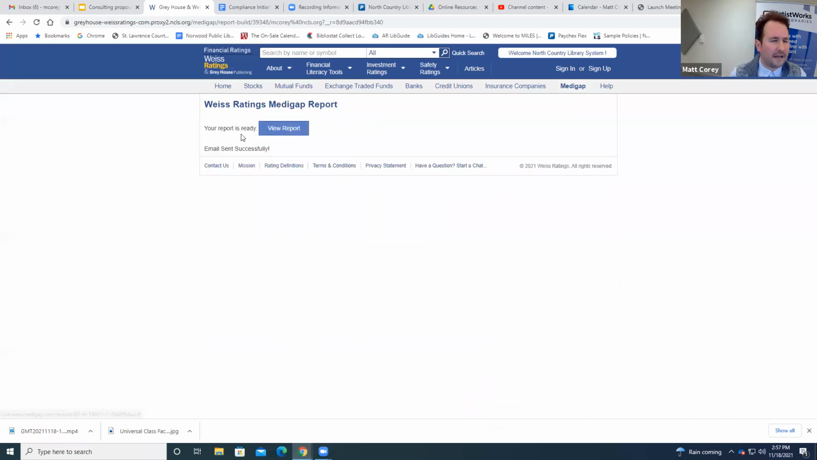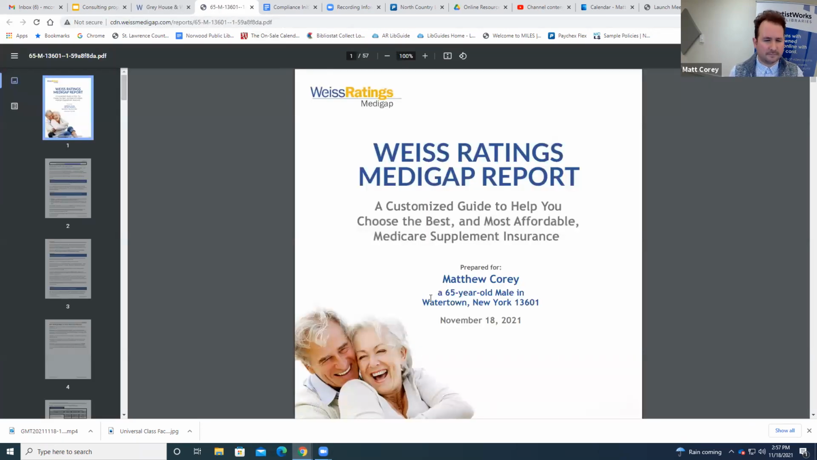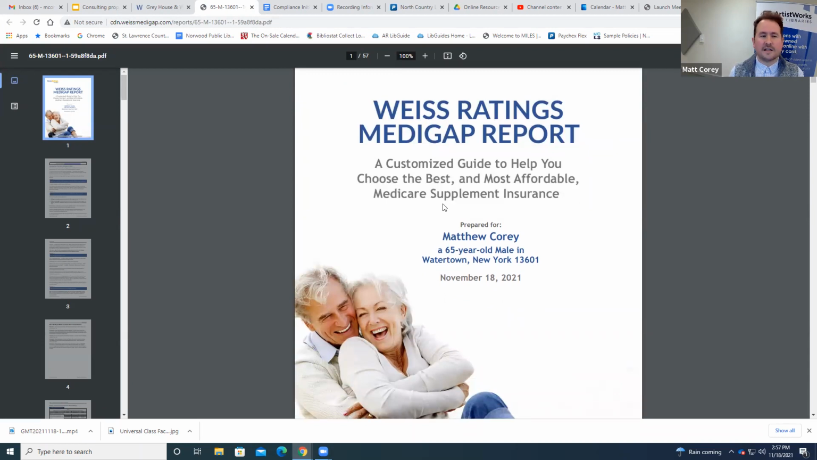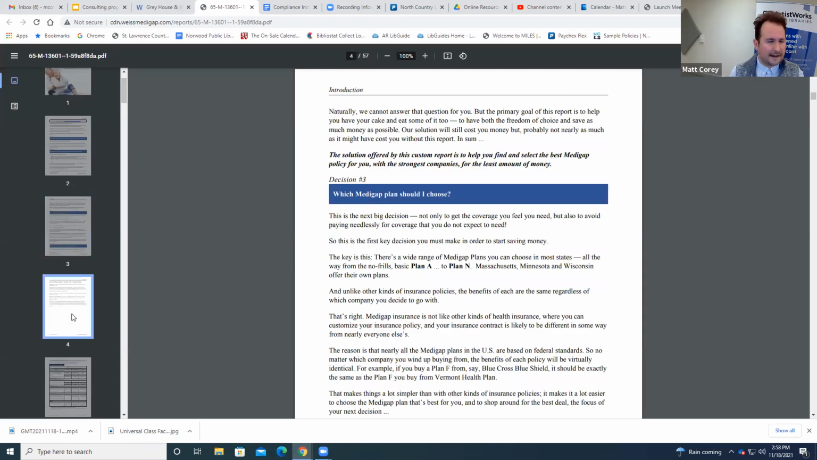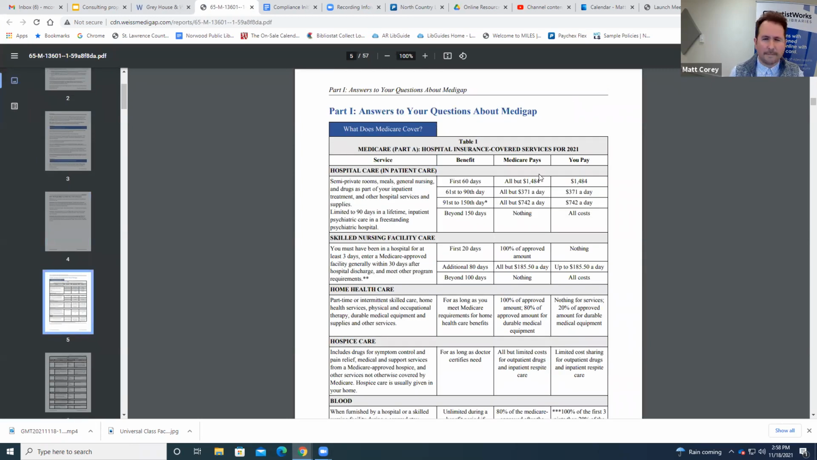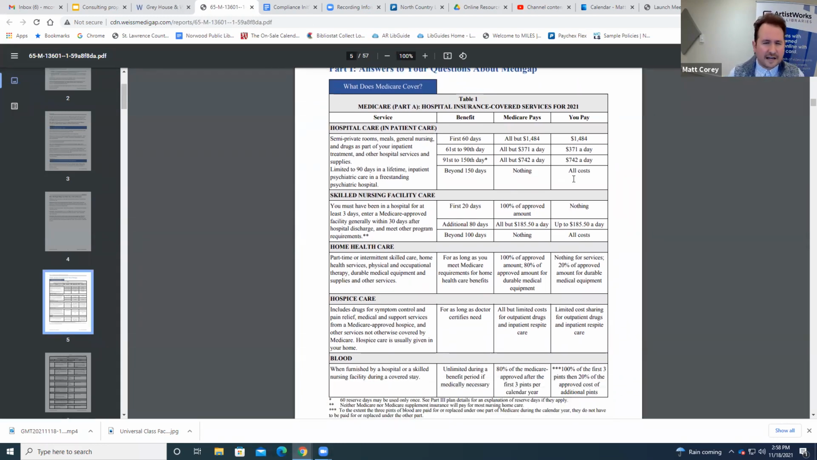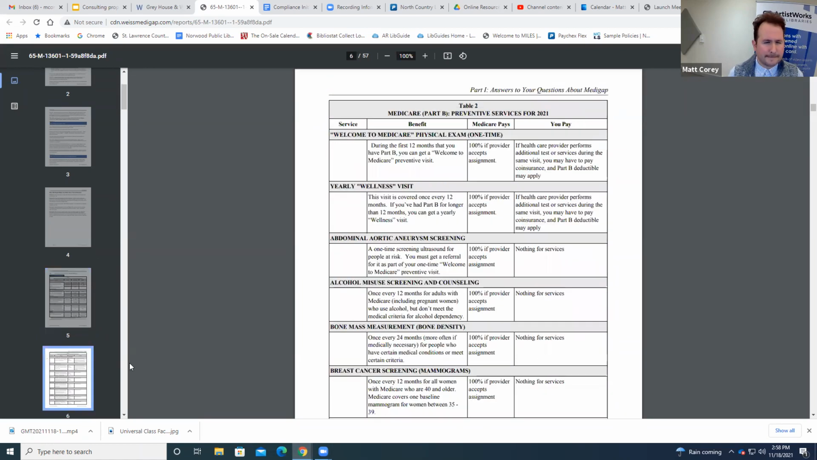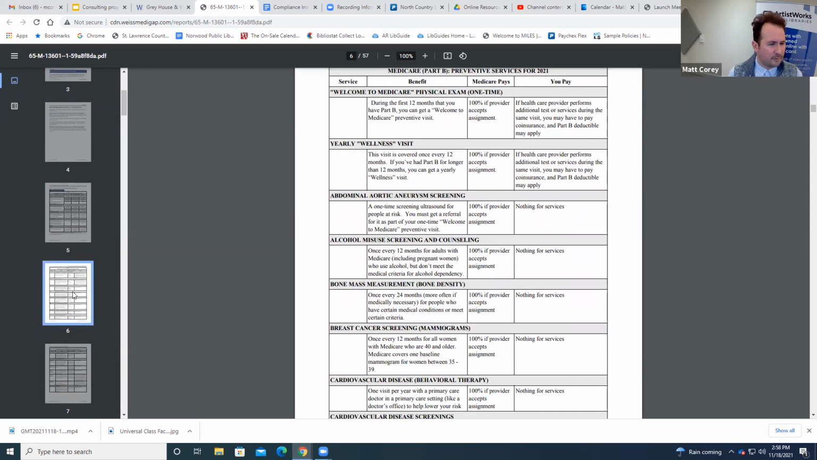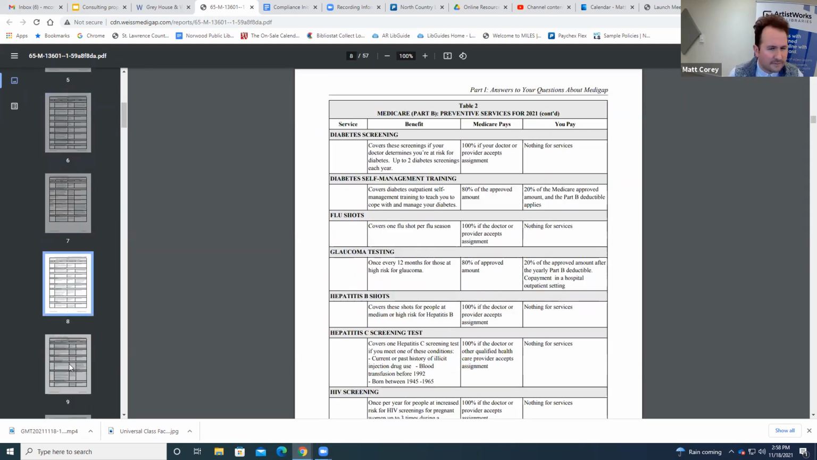Okay, and here my report is ready, so I'm going to view the report. As you can see, it's a PDF. It's a customized guide to help me choose the best and most affordable Medicare supplement insurance. Let's see. It gives you a lot of information here. This answers a lot of questions about what Medicare pays. And I want to show what I think was the most valuable piece here. Let me see if I can navigate to find it.